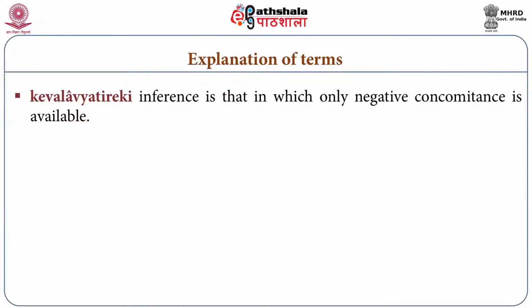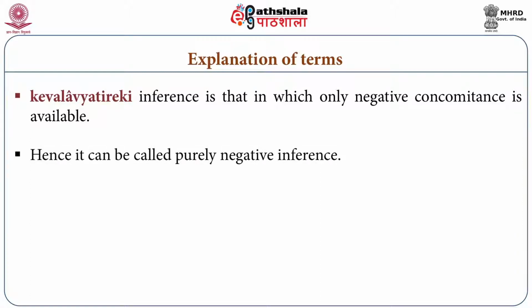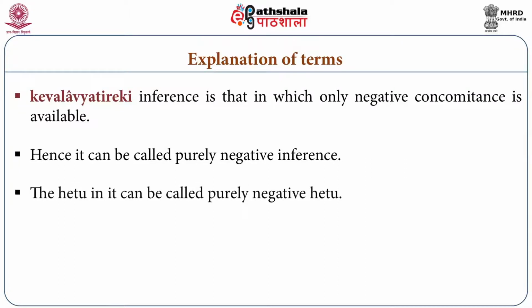Second type of inference or Anuman is Keval Vyatireki inference. Keval Vyatireki inference is that in which only negative concomitance is available, hence it can be called purely negative inference. The Hetu in it can be called purely negative Hetu.